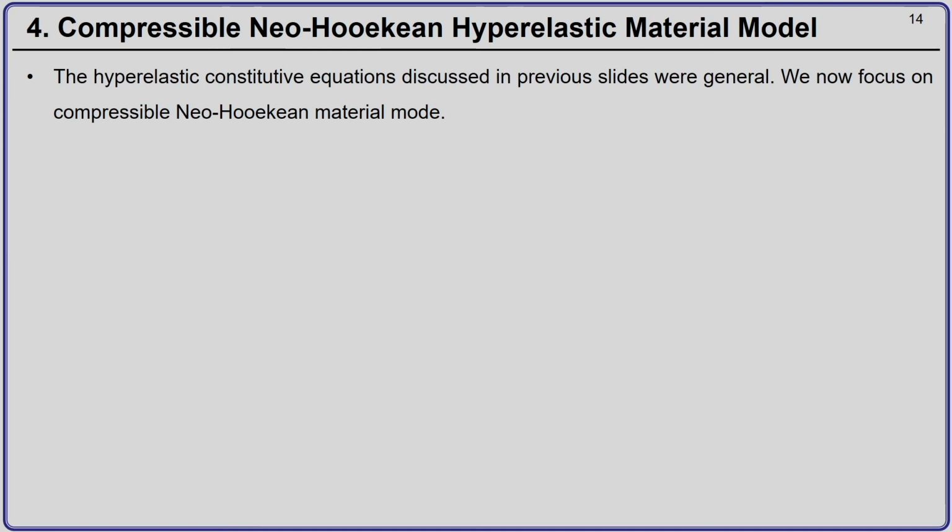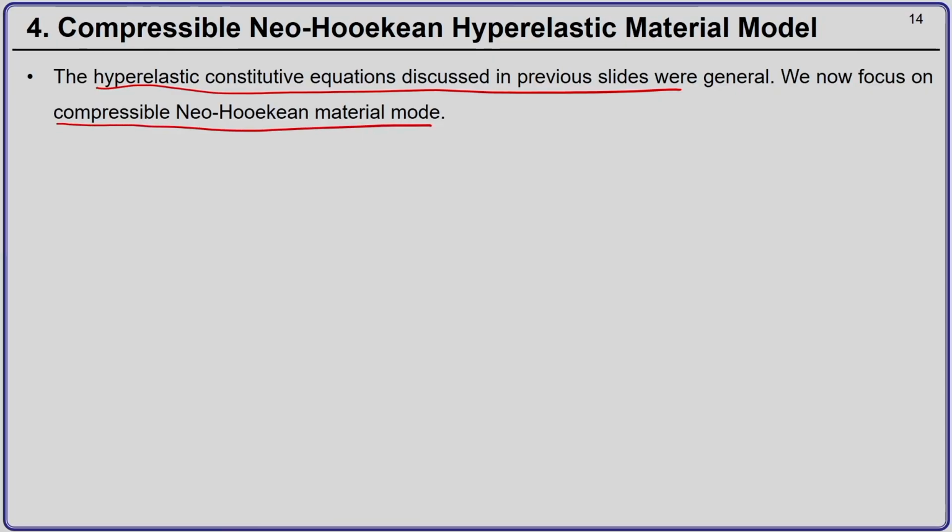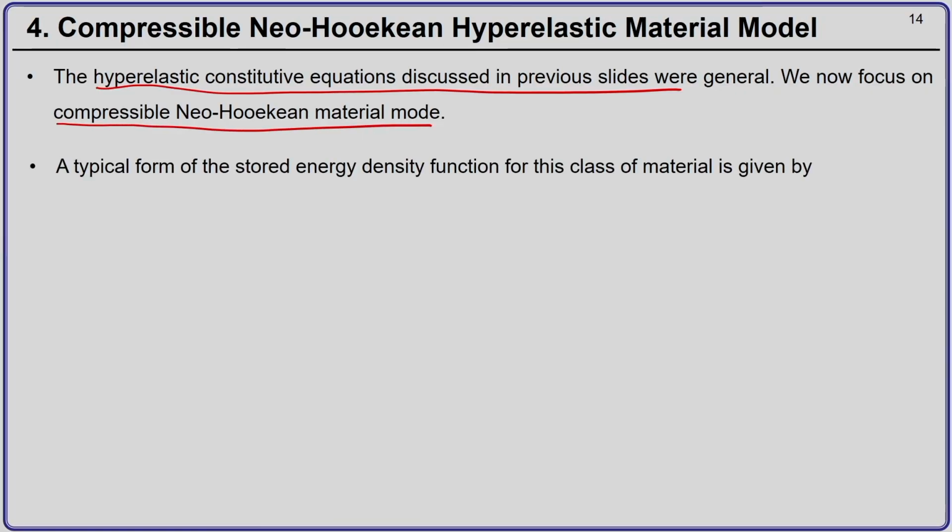So, next we move to the derivation of the constitutive response of a compressible neo-Hookean elastic material. The hyperelastic constitutive equations that we discussed in the previous slides were general. We now focus on the compressible neo-Hookean material model. A typical form of the stored energy density function for this class of material is given by psi